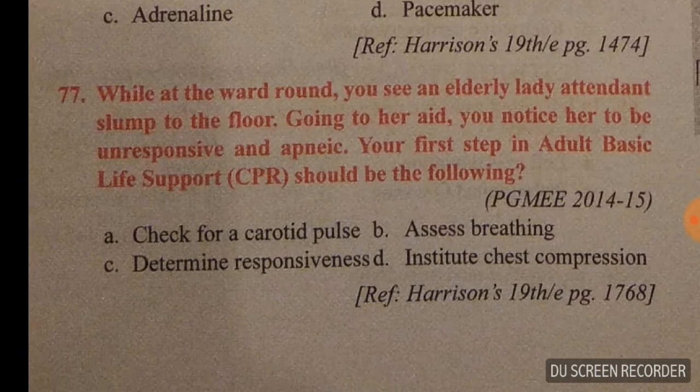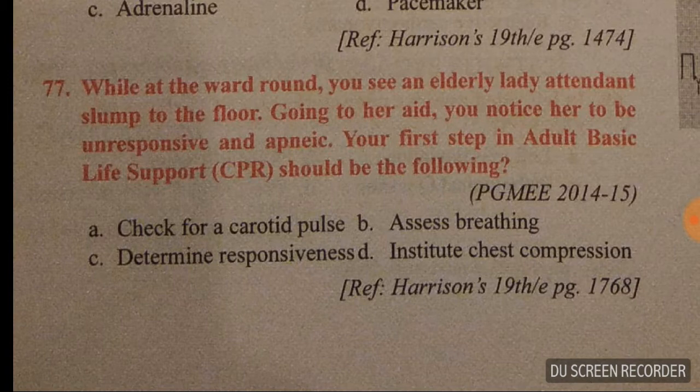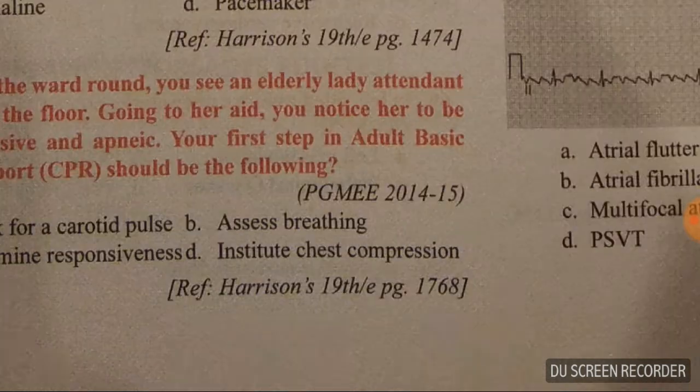Okay. Question number 77. While at the ward round, you see an elderly lady attendant slump to the floor. Going to her aid, you notice her to be unresponsive and apneic. Your first step in adult basic life support should be the following. See all four options, guys. Here you have to determine the responsiveness. Firstly, you have to determine responsiveness. Okay, C option is right for 77 question.